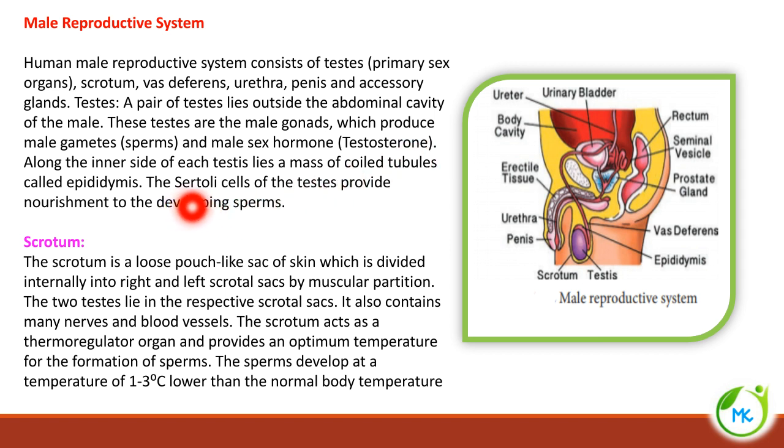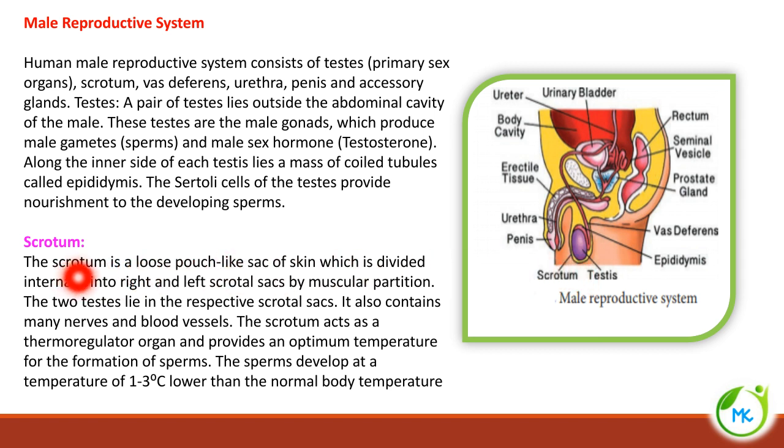Along the inner side of each testis lies a mass of coiled tubule. This coiled tubule is referred to as the epididymis. And the Sertoli cells of the testis provide nourishment to the developing sperms. Nourishment is nothing but nutrition. So the nutrition for the developing sperms is provided by Sertoli cells.